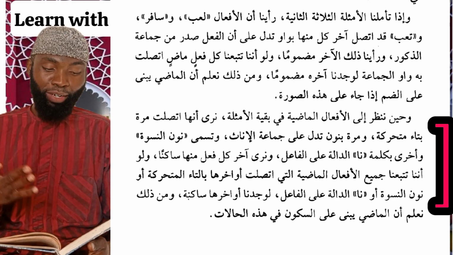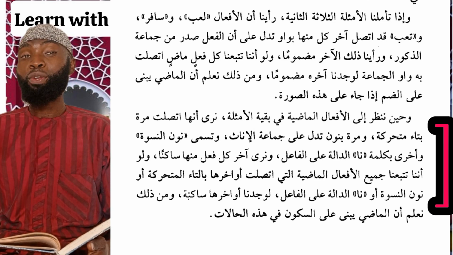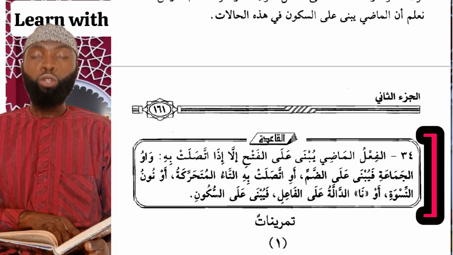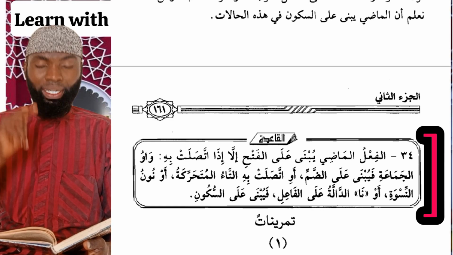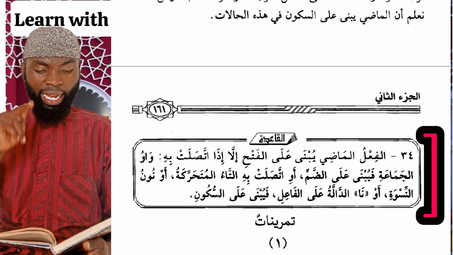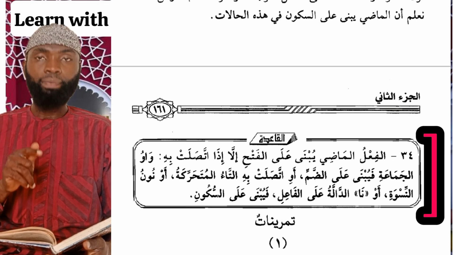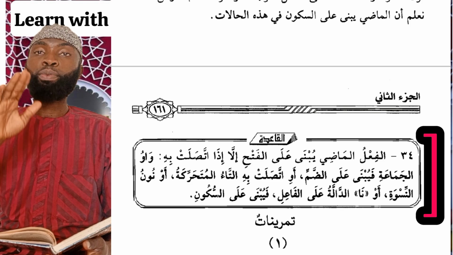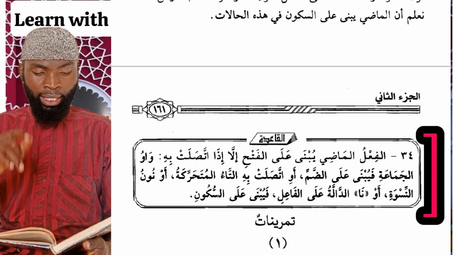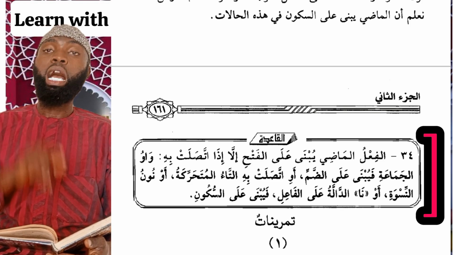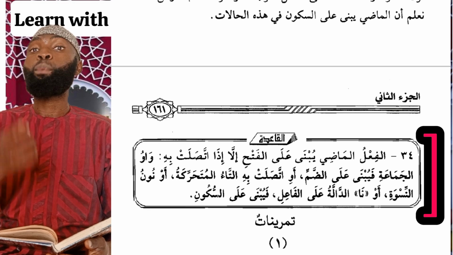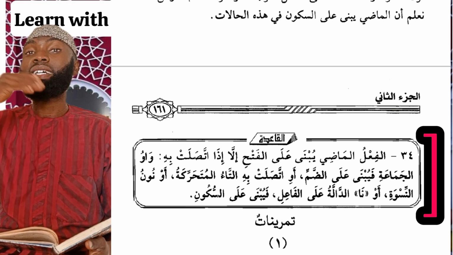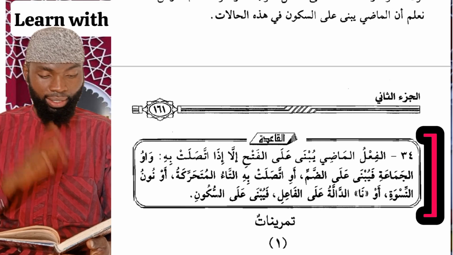Now let's move on to al-qa'ida, the simple rule to help you simplify this knowledge. The rule says: al-fi'lu al-madi yubna ala al-fathi illa idha ittasalat bihi waw al-jama'a. The past tense verb is always built upon fatha except when there is an attachment of waw al-jama'a, the wa of plurality, which indicates that the performers of the action are males.